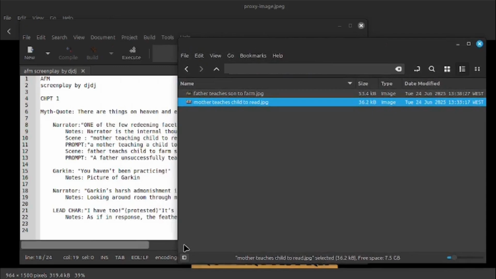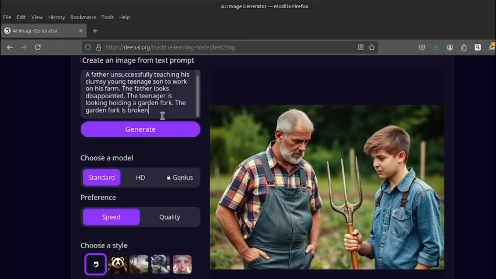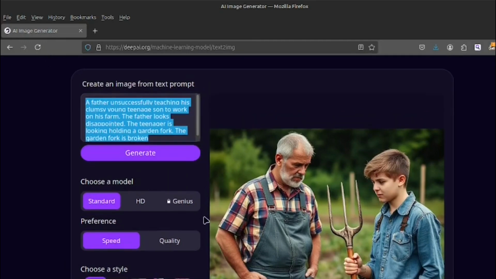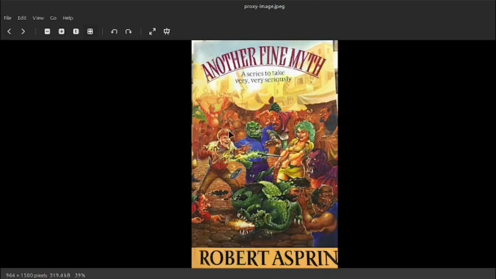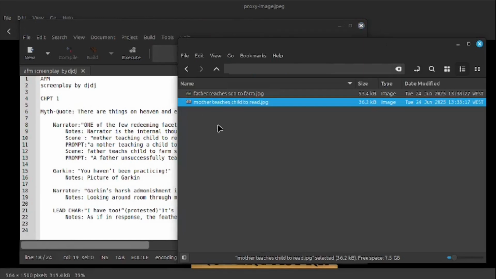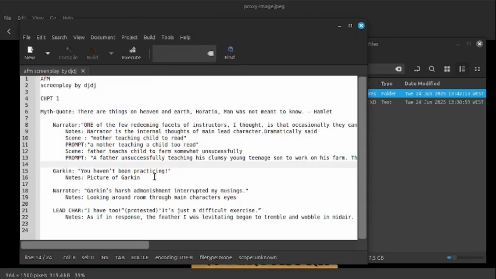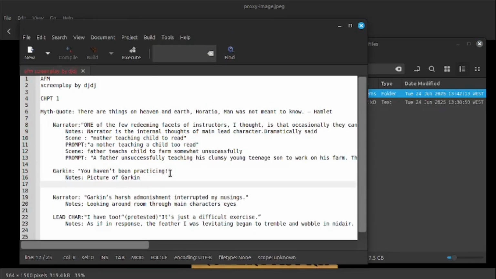So now we need to basically make a wizard, and there's Garkin. So again, I will start putting in some of the descriptions of this place. So this is not actually part of the screenplay. Well, yeah, it is part of the screenplay, so all right, we'll stick with it in here. So like a prompt.